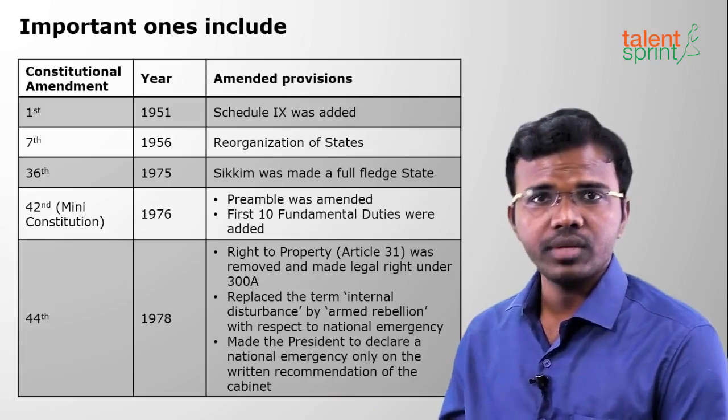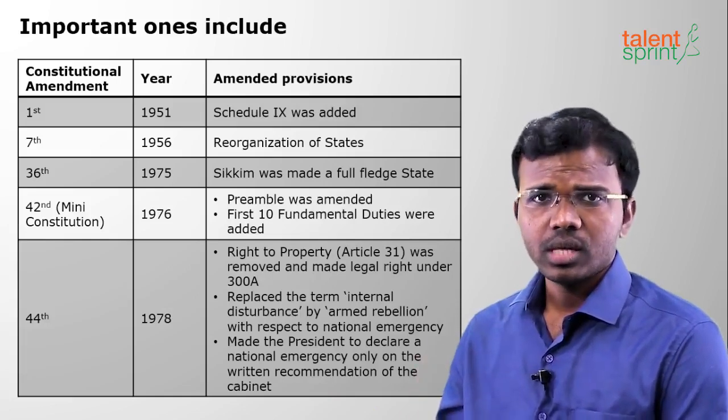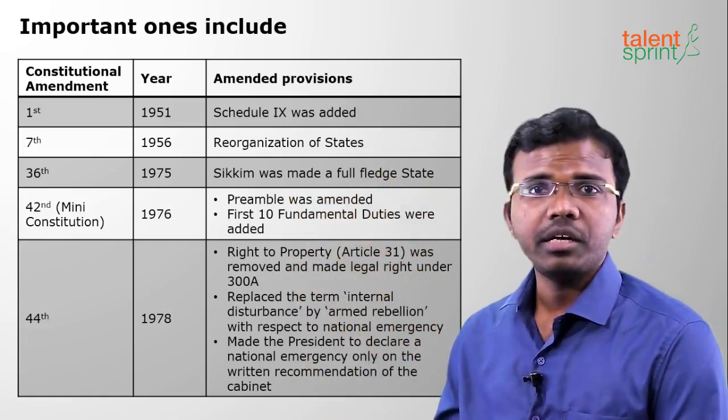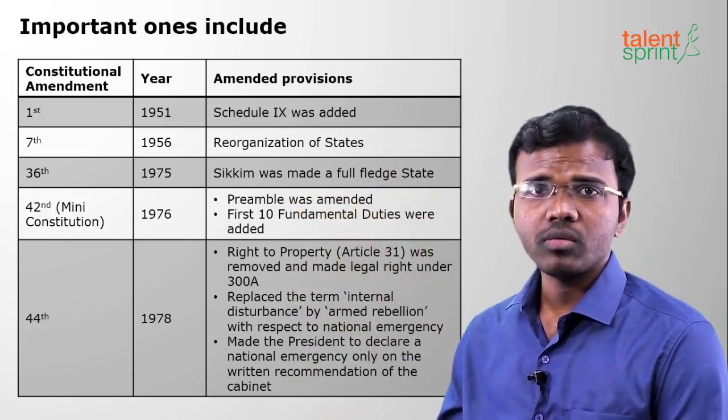So we shall see important amendments in India. These are very important for examinations. Till date we have 123 amendments in India. We shall see only the important ones. The first amendment to the constitution was made in 1951. So what was done?